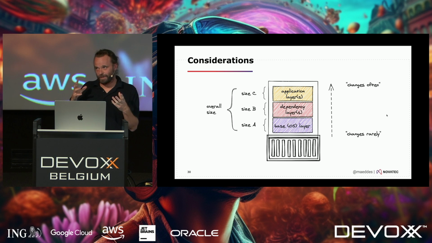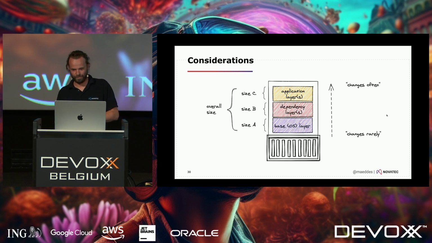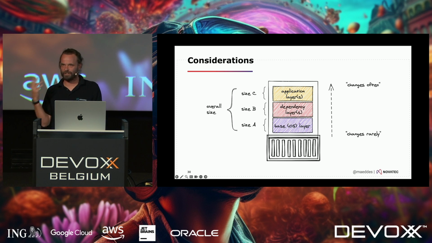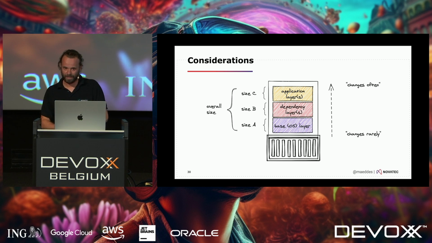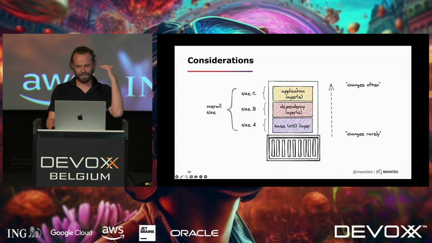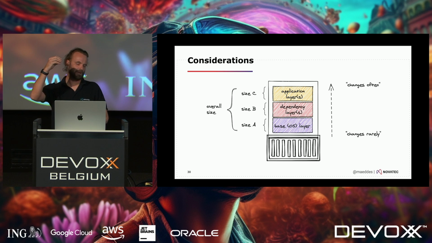A few considerations here maybe about the size and the structure. Because I've seen people very often try to get their images as small as possible by eliminating some things on the base operating system layer and so on. However, how the container works is that the daemon is able to cache those layers, and it will cache those layers. So basically, the bottom layer is most likely not to be exchanged so often. I mean, if you exchange your base layer in a container every week, then something might be horribly wrong. What will change, however, very often is the application layer on top. So that means if you focus on those parts that change, then you can make things more efficient.